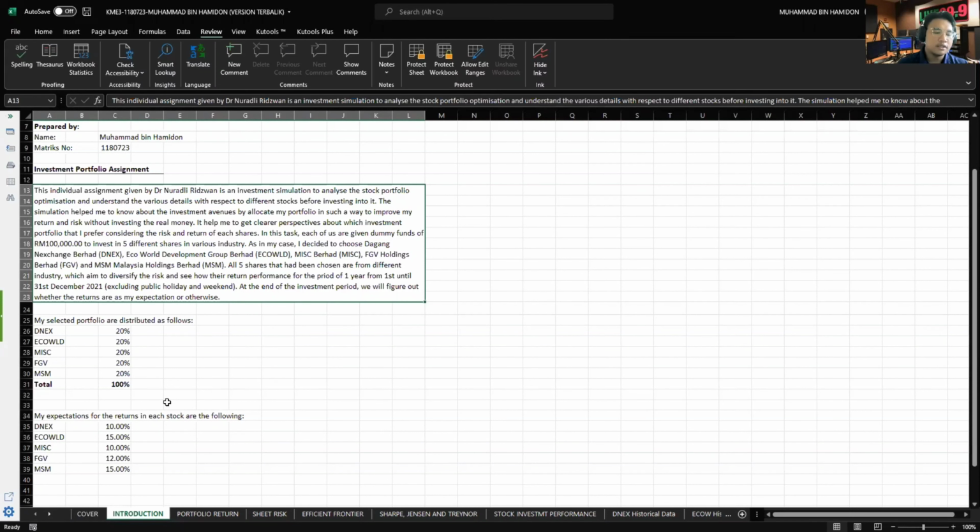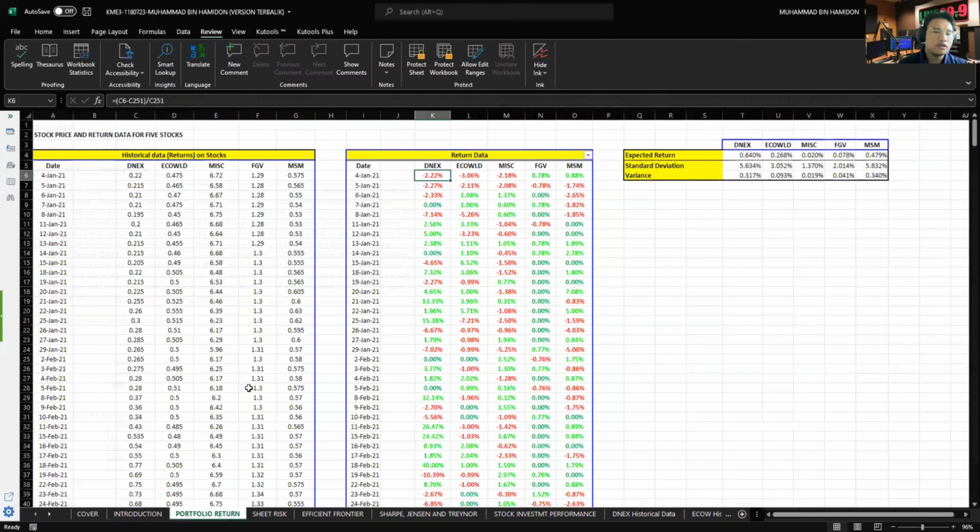For my portfolio return, the historical data for each stock has been taken from investing.com and contains the price of each day for the whole year of 2021. The return data is the percentage gain or loss from the previous day's closing price.